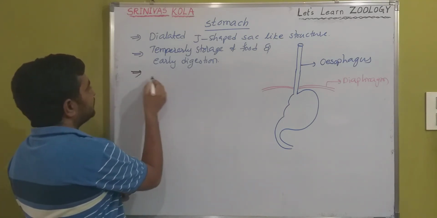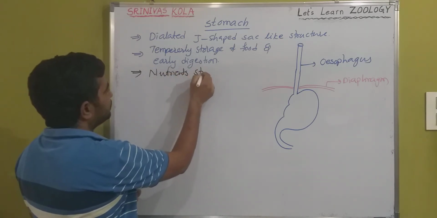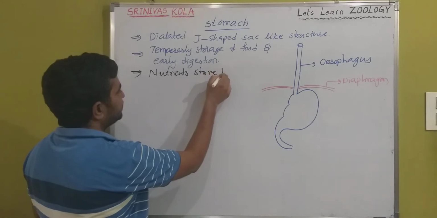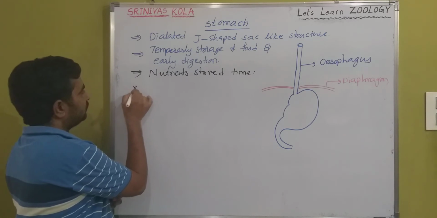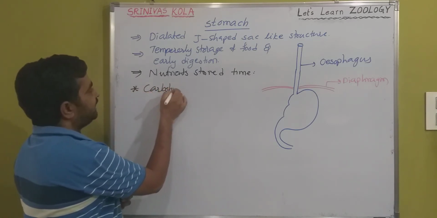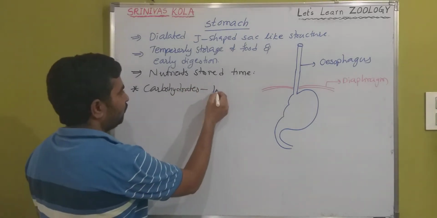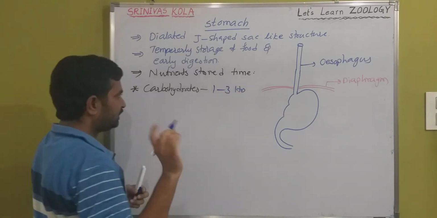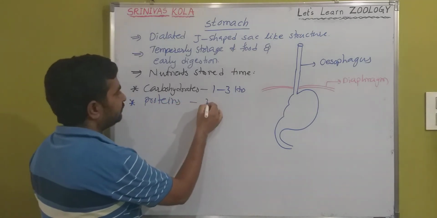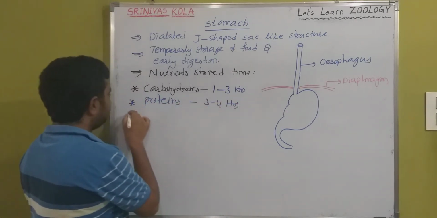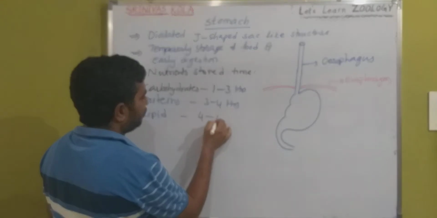So the nutrient storage time, for example: carbohydrates stay in the stomach 1 to 3 hours, proteins 3 to 4 hours, and lipid-rich food materials 4 to 6 hours.